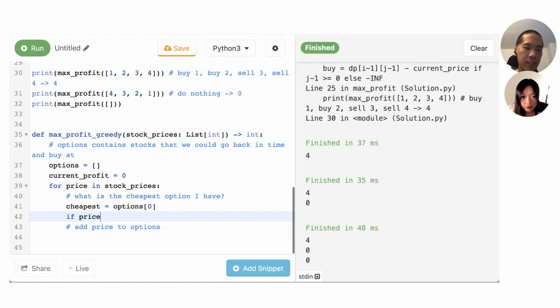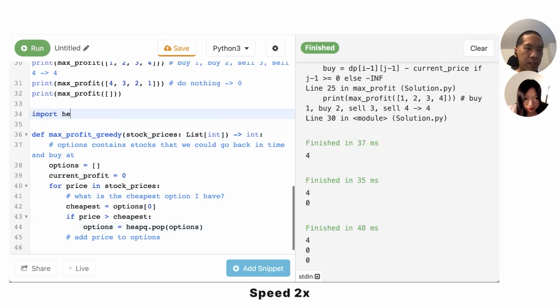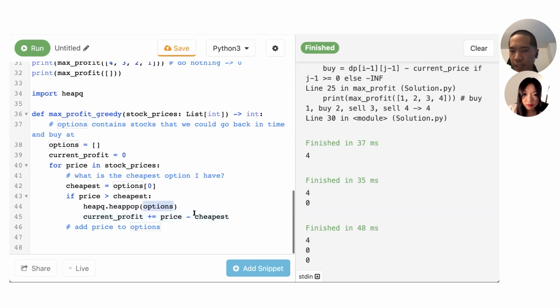So if price is bigger than cheapest, this just means I sold a stock, or I basically went back in time and bought a stock at this value, and then added to my current price.